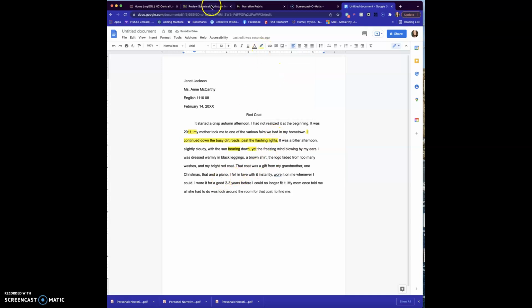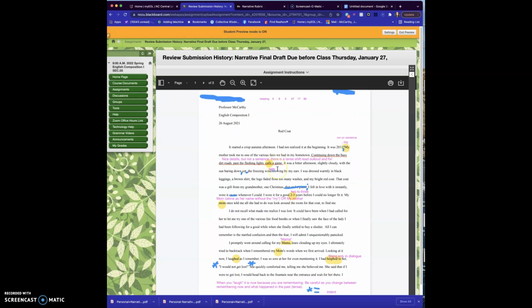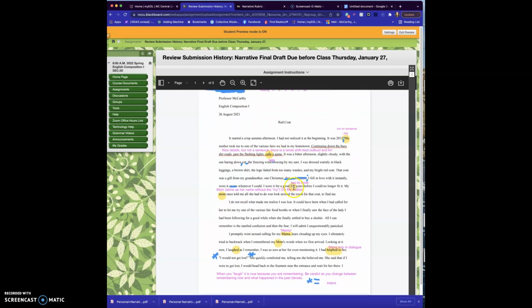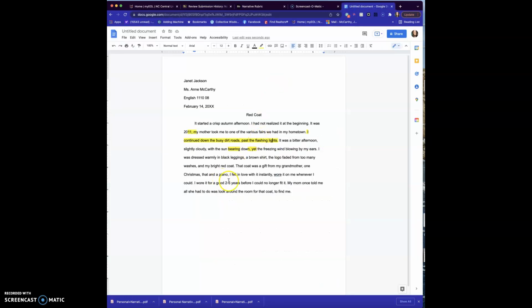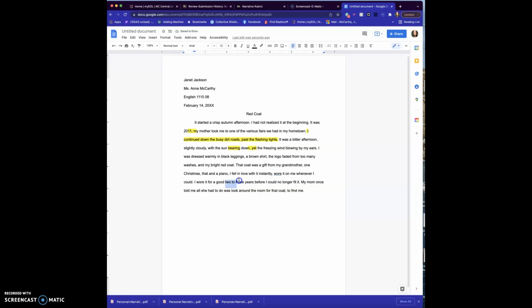You'll notice on the original, one thing that I missed, and a lot of you did, numbers 2 to 3, in MLA style. If you can write a number in 1 or 2 words, you're going to write it as the word. So let's come over here, and you would change this to 2 to 3 years. We're going to be formal like that. And so I would highlight that.